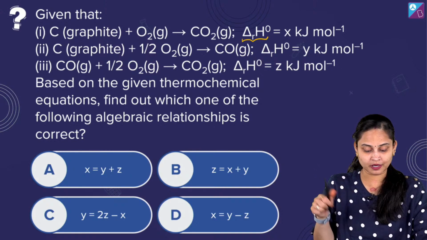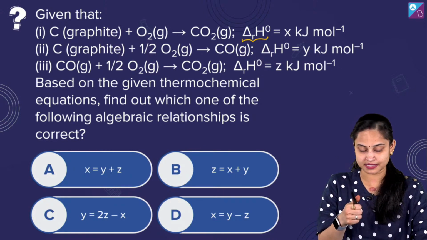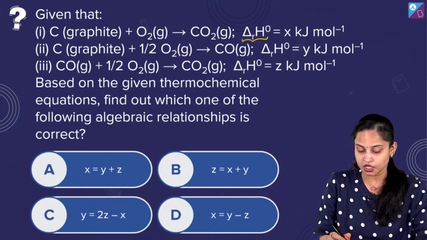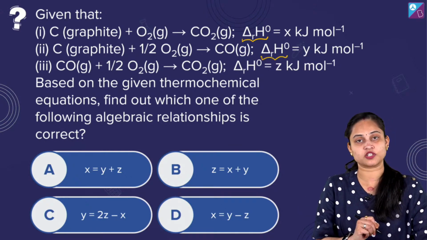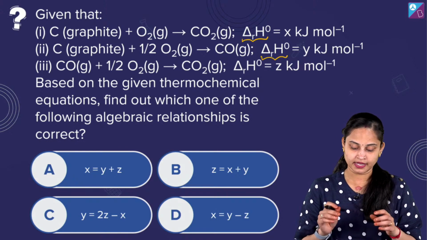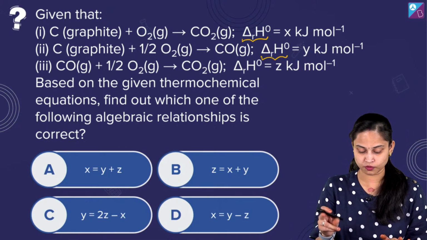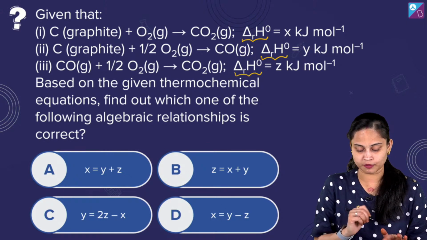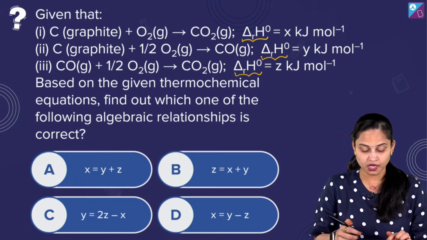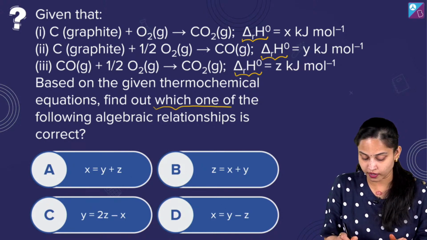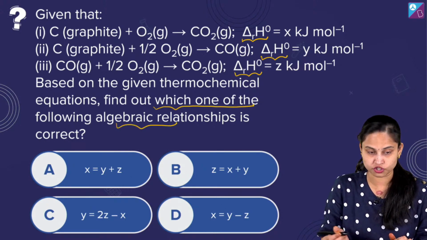The next reaction: carbon, that means graphite, plus half O2 in the gaseous state gives us CO in the gaseous state, and the standard enthalpy of reaction is Y kilojoules per mole. CO plus half O2 gives us CO2, and the standard enthalpy of reaction is Z kilojoules per mole. Based on the given thermochemical equations, we need to find which one of the following algebraic relationships is correct.